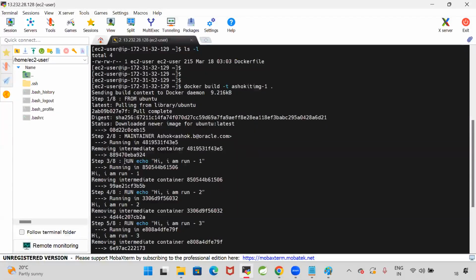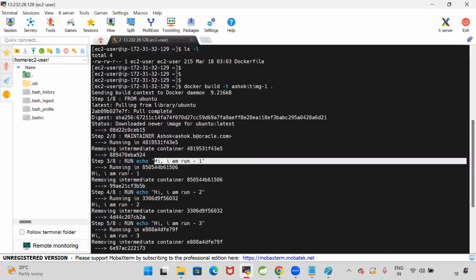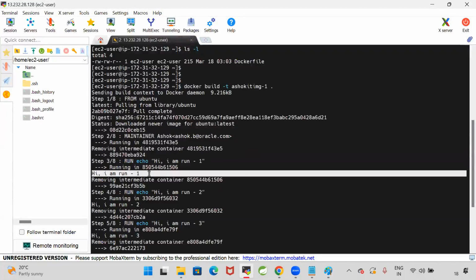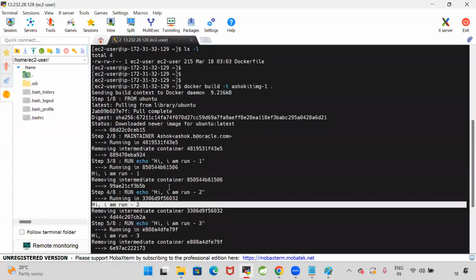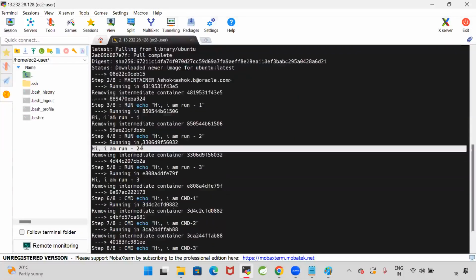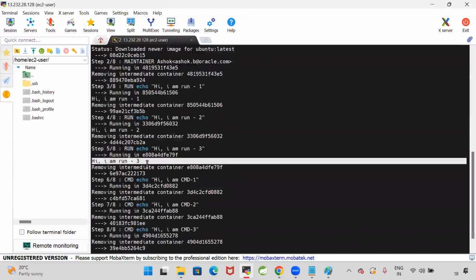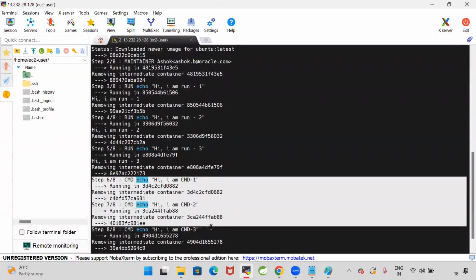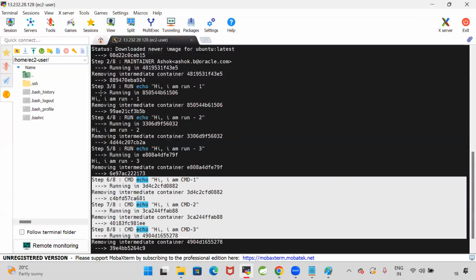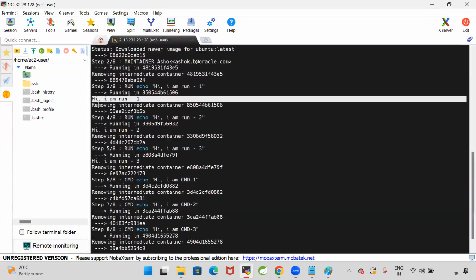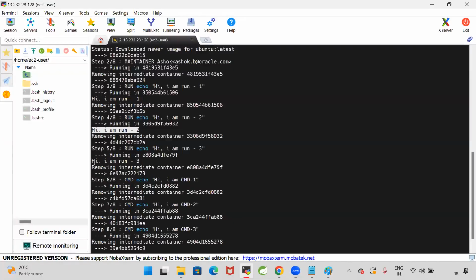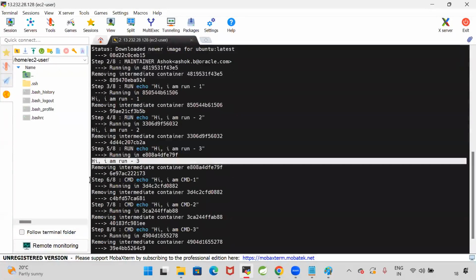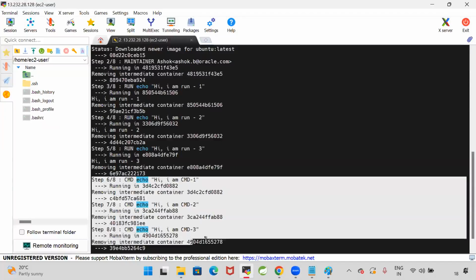Step 3, see here, RUN echo "Hi, I am run 1." I'm getting that output. The first RUN instruction is processed. Hi, I am run 2. The second RUN instruction is also processed. Hi, I am run 3. The third RUN instruction is also processed. So the CMD instructions, CMD1, CMD2, CMD3, are not processed. I got the output of the RUN instructions, first, second and third, but the CMD commands' output is not coming.